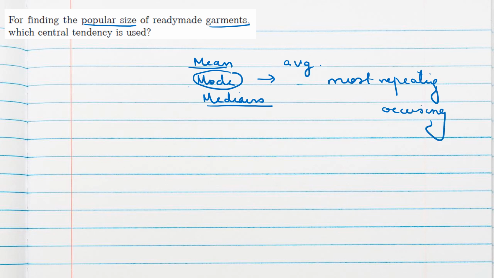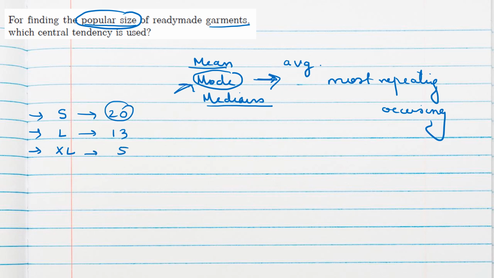Okay, that is mode. Now to find the popular size, only mode we can use, because suppose for any ready-made garment, shirt, small size, L size or XL size are there. So small size, some 20 people are taking, large size 13 people are taking, extra large 5 people are taking.